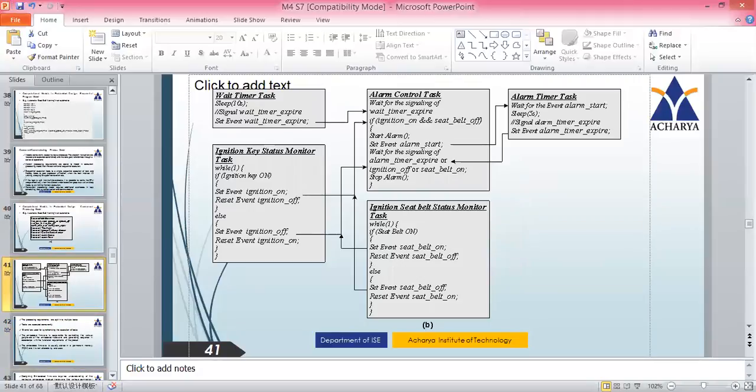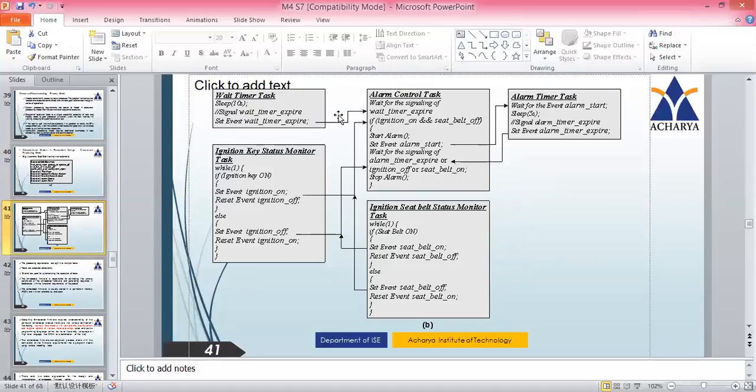So here you are seeing so many tasks, that is a wait timer task. As I said previously, we are dividing the entire scenario into several tasks: ignition key status monitor task, alarm controller task, seatbelt status monitor task, alarm timer task. So all these are different tasks, and they will be switching from one to another based upon the situations, based upon the events. So this we will see in detail how exactly it is working.